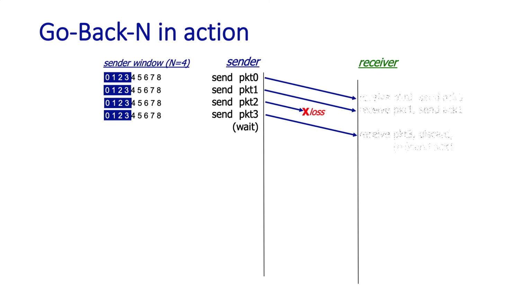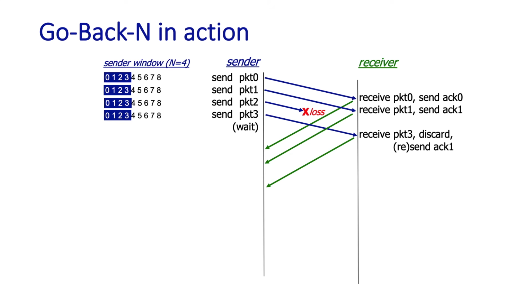At the receiving side, packet 0 is received, ACK 0 is generated, packet 1 is received, ACK 1 is generated, and packet 2 is lost. And so when packet 3 is received, an ACK 1 is sent. That's the cumulative acknowledgement that we learned about. So ACK 0, ACK 1, and the duplicate ACK 1 now propagate back from the receiver to the sender.